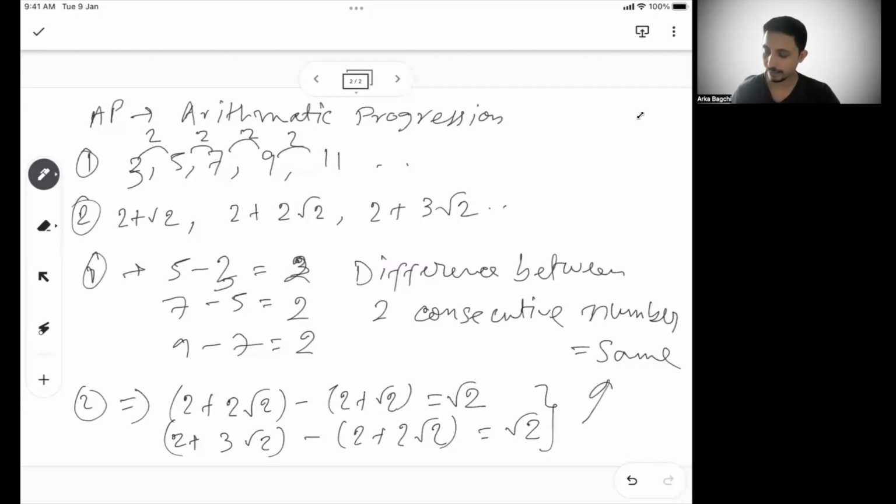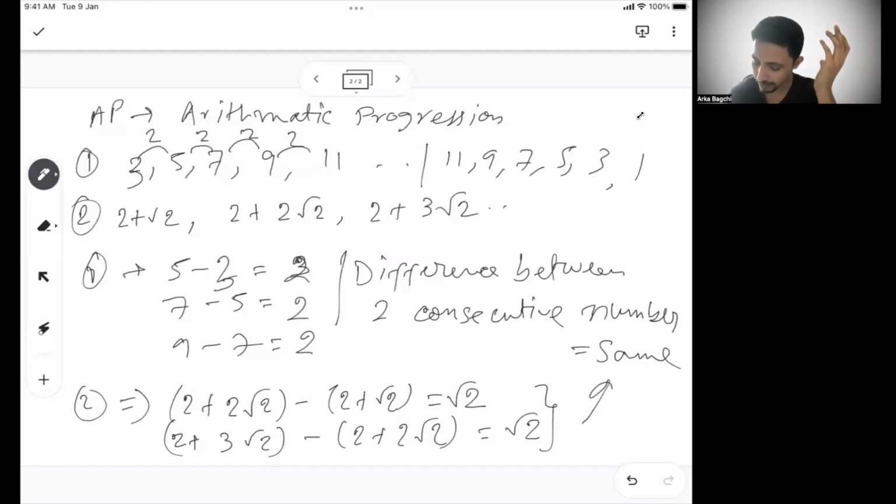So this is still valid. When the difference between two consecutive numbers is the same, it may not always be positive, or it may not be an increasing series. It may be decreasing. The same series I can write as 11, 9, 7, 5, 3, 1. In this case also, the difference between two consecutive numbers is the same. It may be plus 2, it may be minus 2, that's separate.